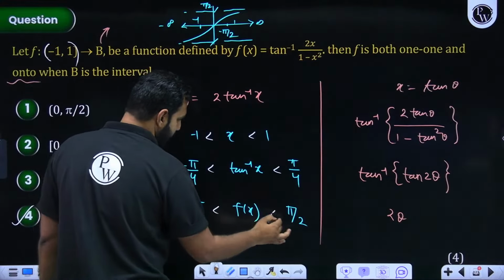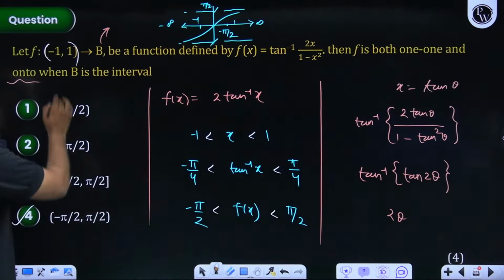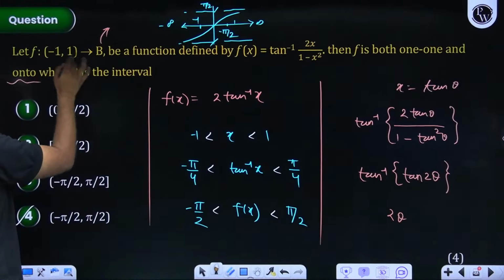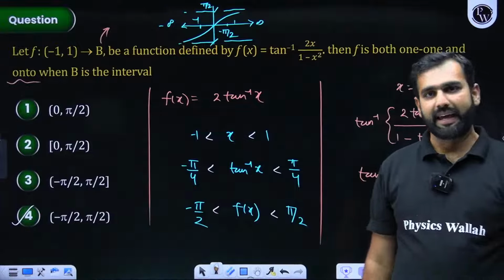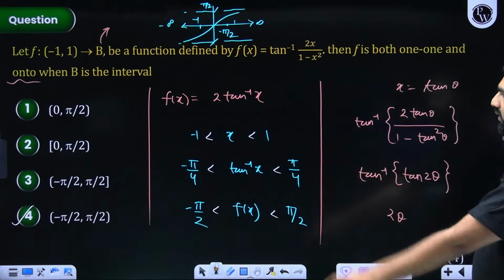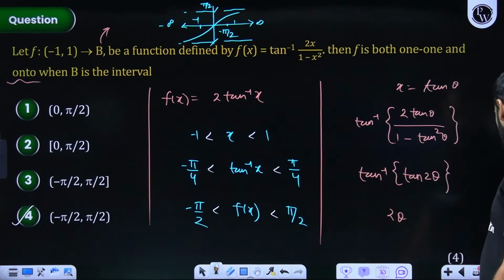So it should remain like this, and based on that, option D will be the answer. I did not notice this part. It is from minus 1 to 1, an open interval. Yes. I hope you all got this. Can I move ahead from here? Everybody understood this solution. Now, let us solve the next question. What do we see next?